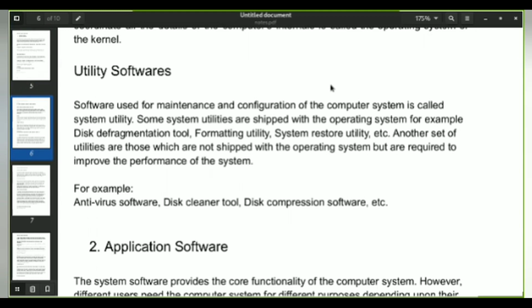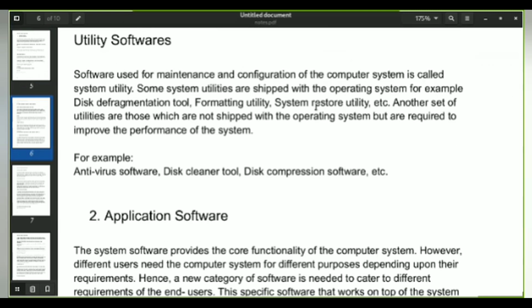The basic examples of this are antivirus software and disk cleaner tools. A disk cleaner tool is usually required whenever you need extra space or when you have to make your computer faster. And antivirus software is basically used when there is some kind of threat. We'll discuss this later in this chapter itself.